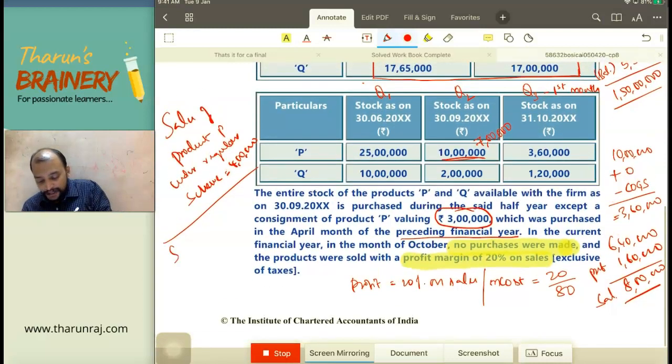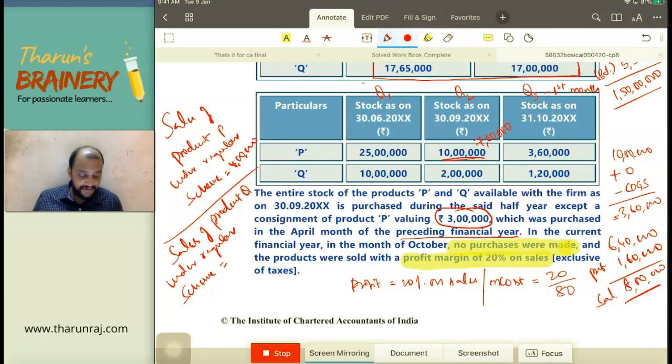So, what is the sale of product Q under regular scheme? Same way, opening stock is how much? 2 lakhs. Add purchases 0 minus cost of goods sold equals to closing stock 1,20,000. From 2 lakhs, if you take out 1,20,000, you get 80,000. But that 80,000 into 20 by 80, you will get profit 20,000. So 80,000 plus 20,000, 1 lakh will be the sales.